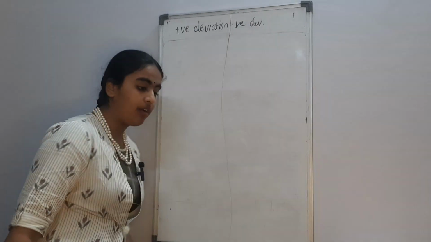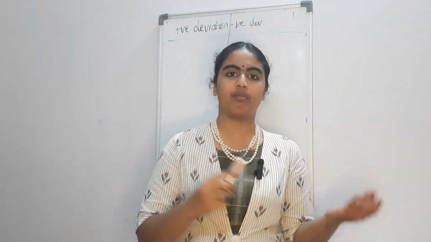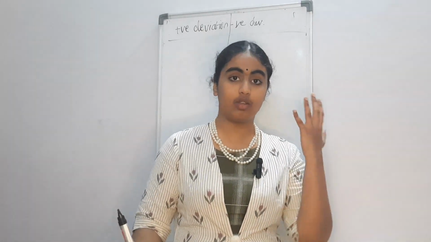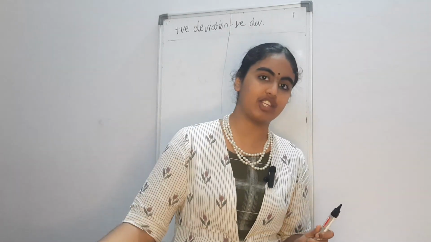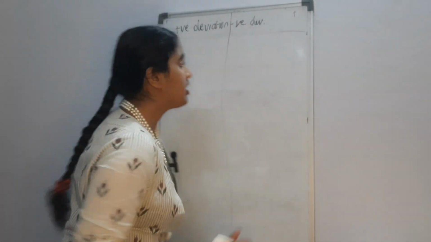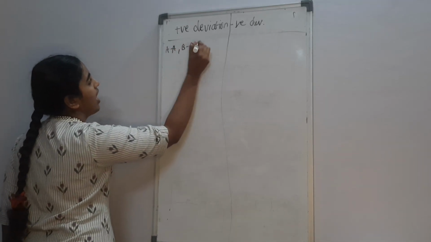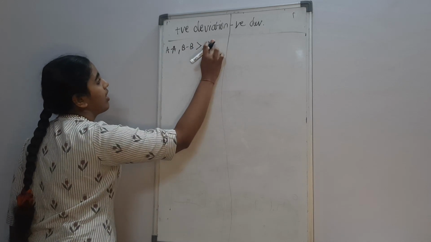Now, what I mean by showing positive deviations is that whatever result you were expecting from Raoult's law is always less than what we have actually got, or the result that we have got is always greater than the expectations from Raoult's law. So we talked about, does it follow Raoult's law or not? No, it doesn't, obviously. Now, in positive deviation, our solute-solute and solvent-solvent interactions are always greater than our solute-solvent interactions.